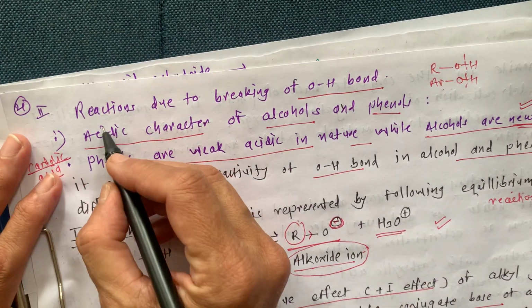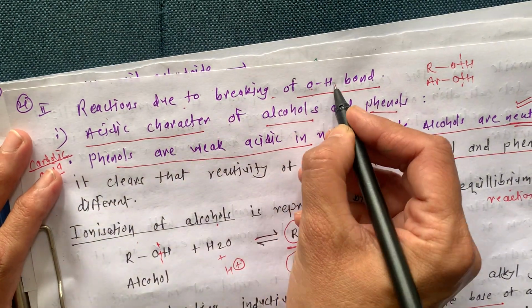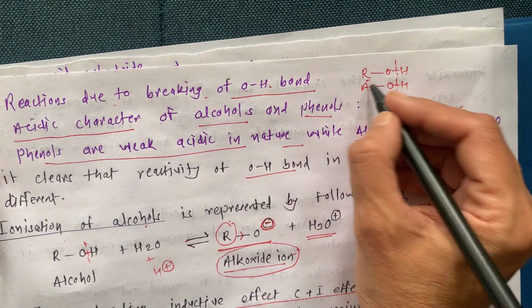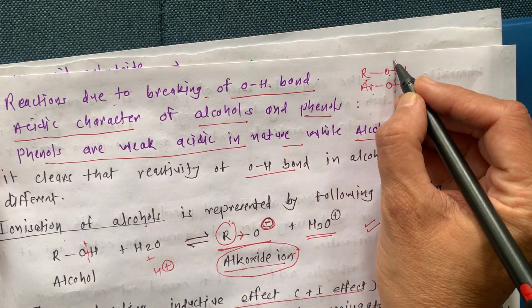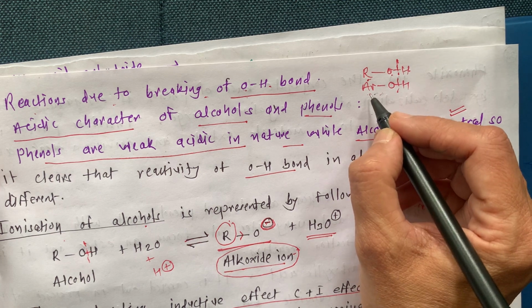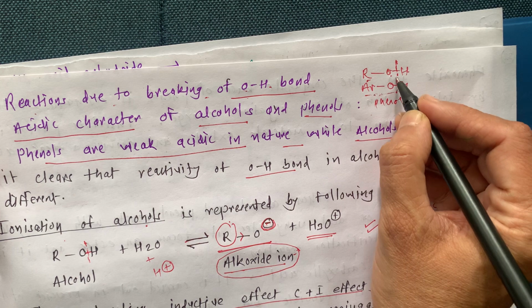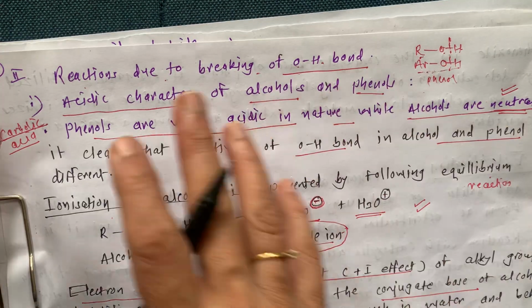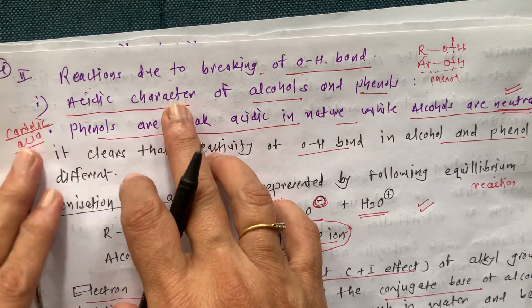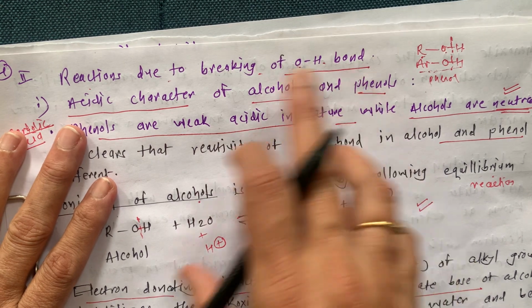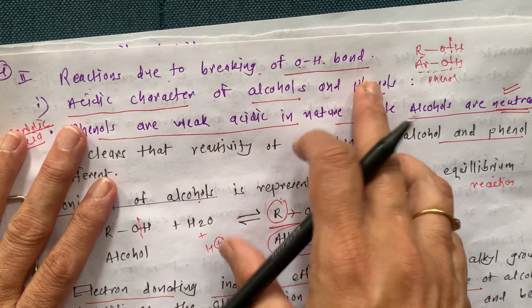Our next topic is reactions due to breaking of the OH bond. This is our alcohol, and here is the OH bond. There is a breaking of the OH bond. This is ArOH, meaning phenol, and here also there is breaking of the OH bond. Here we have to see what is the character of alcohol and phenols.